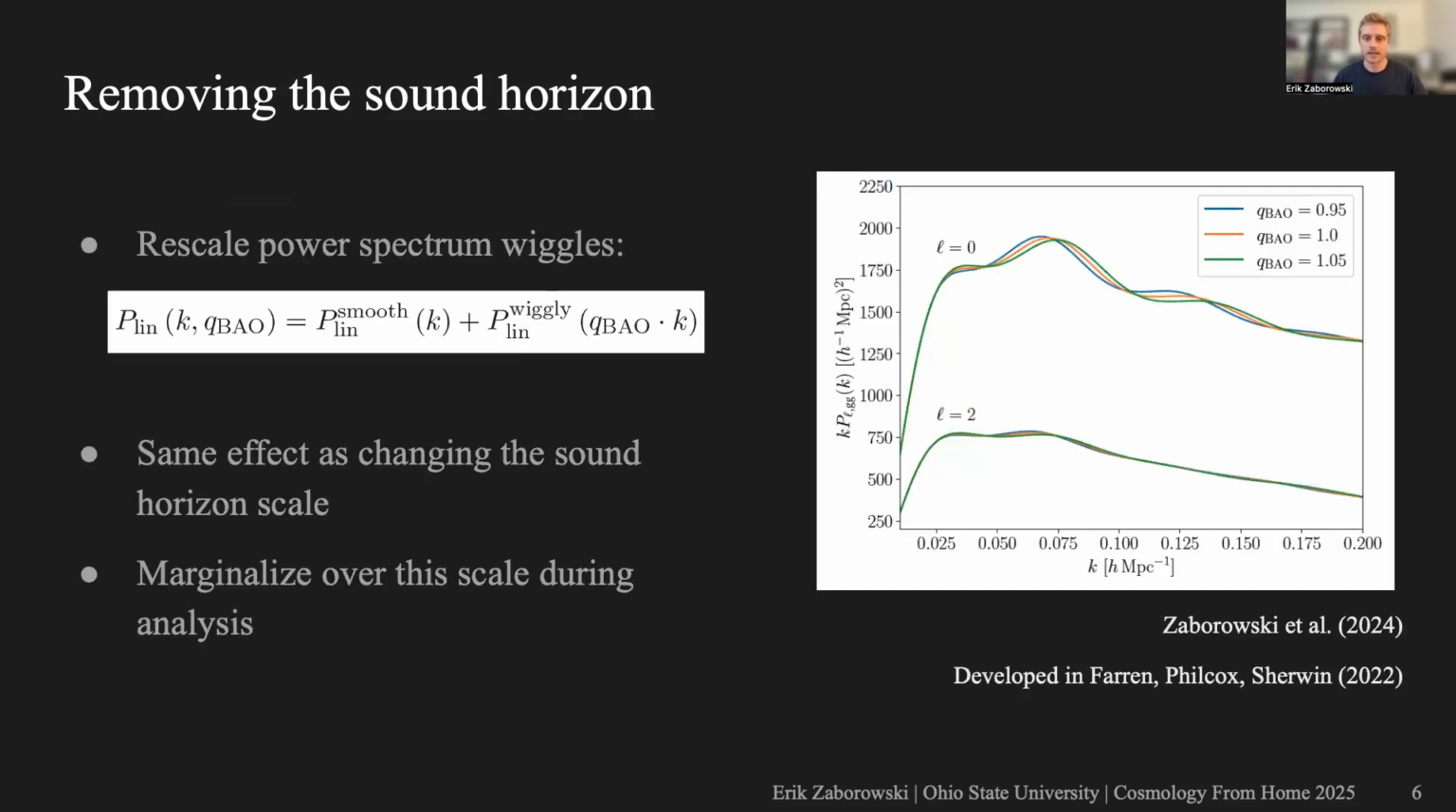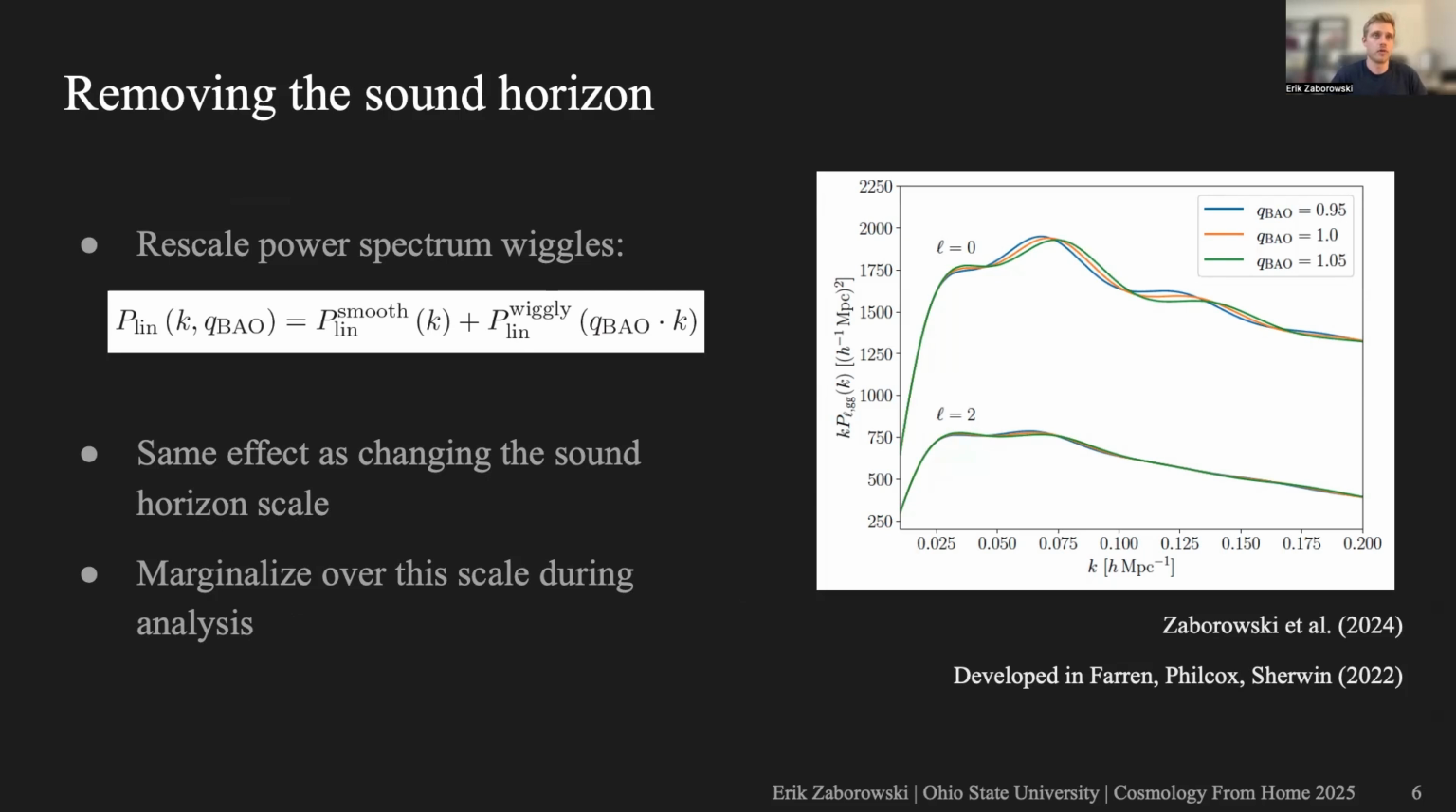Okay, so given that the DESI galaxy clustering contains information from the sound horizon scale, we need a way to remove it from our measurement. And to do that, we used a technique that was developed in a 2022 paper by Garrett Farren, along with Oliver Philcox and Blake Sherwin. The idea behind this technique is to first split the power spectrum into a smooth part and a wiggly part, and then you rescale only the wiggles by a new parameter that we called QBAO.